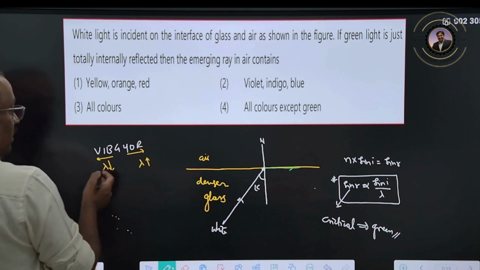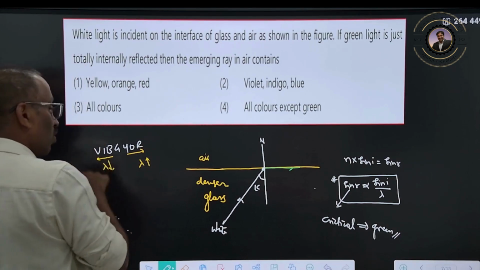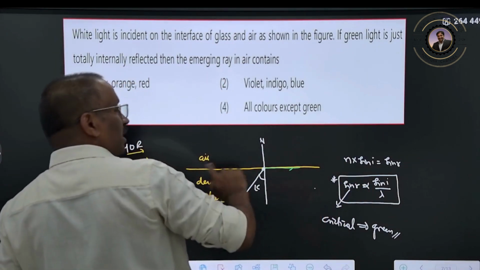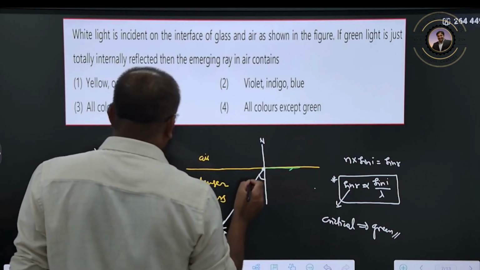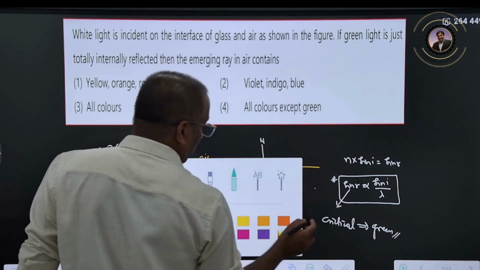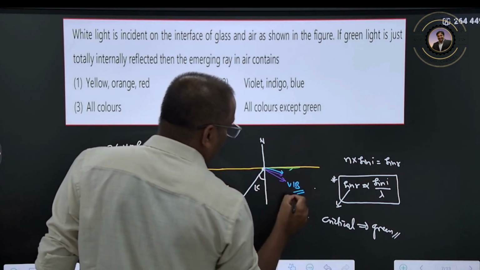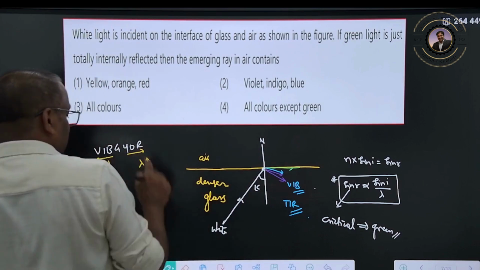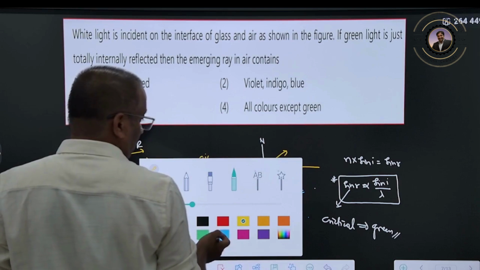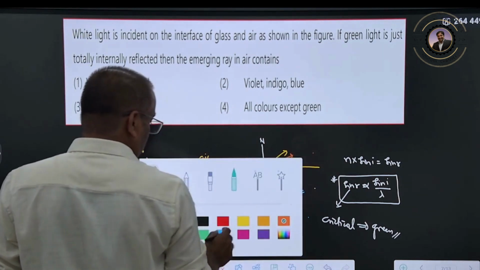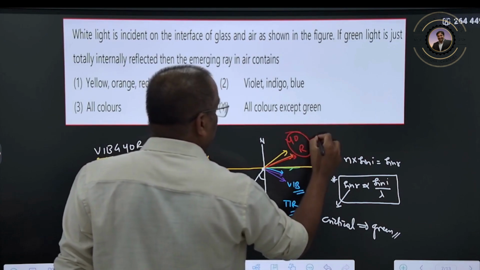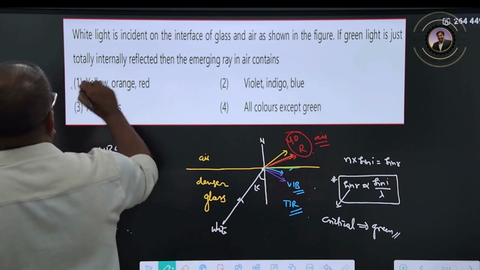Violet, indigo, blue all have lower wavelengths, so the angle will be more than the critical angle for them. Therefore violet, indigo, blue will undergo total internal reflection. Green is just at the critical angle, and yellow, orange, red will go into the air.